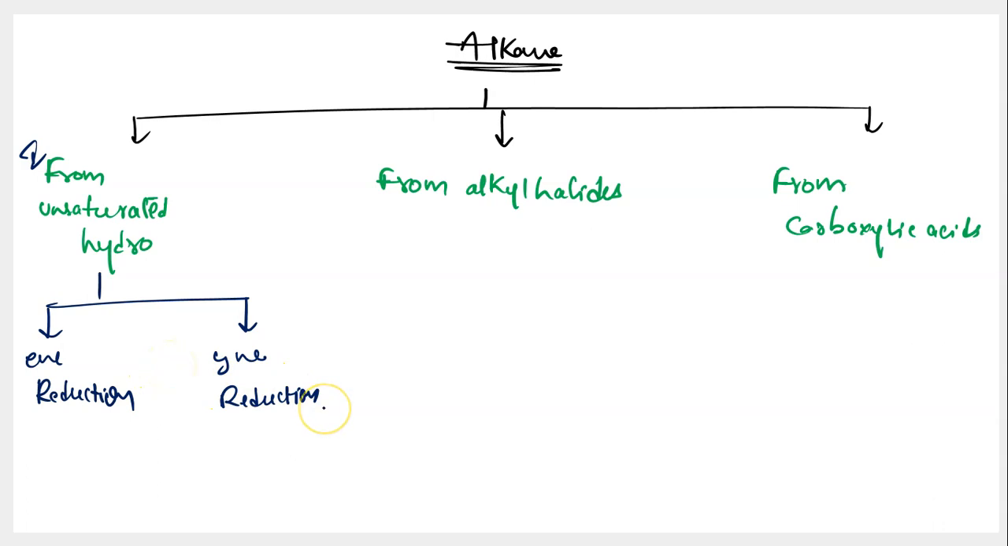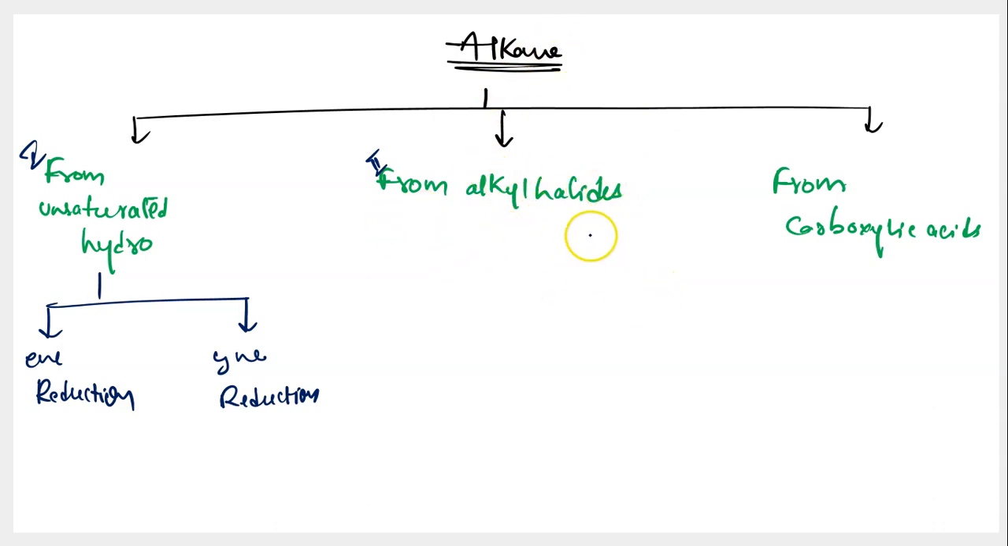This flowchart is just to give you an outline of what reactions we are going to discuss, but we are going to talk about each and every reaction in detail, taking at least 2 examples. Alright, so moving on to the second one. The second reaction is when you take alkyl halide as a starting material, so preparing alkane from alkyl halide.